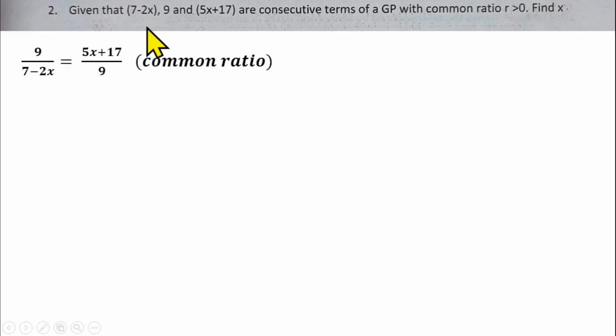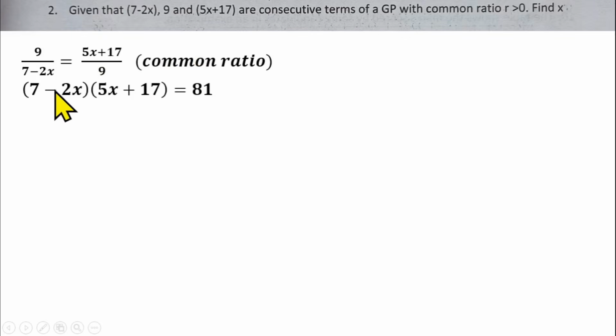Since they said that these form a GP, that means there should be a common ratio between the terms. The common ratio between this and this should be equal to the common ratio between this one and this one. And how do we get the common ratio? It is the second term divided by the first term, or the third term divided by the second term. So I should be having 9 divided by 7 minus 2x. That should give us the same thing as 5x plus 17 over 9, which is the idea of common ratio. From there, you can cross multiply.